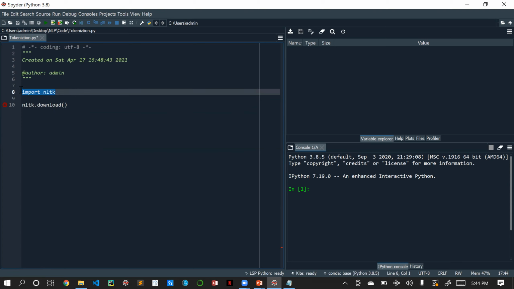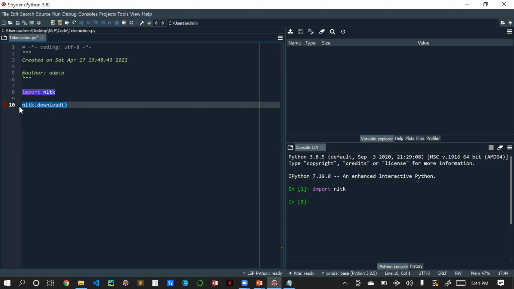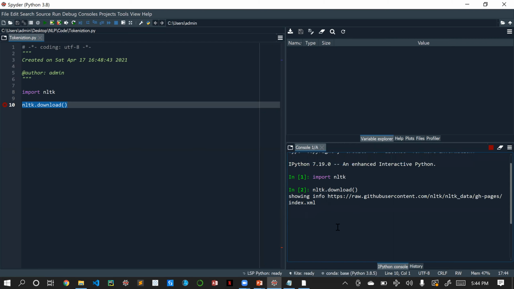First let me run this. It got successfully executed. Now let me run this. When I run this, here you can see it is showing information. One window got initiated and it will be downloading all the packages over here. So let's wait until this download completes.